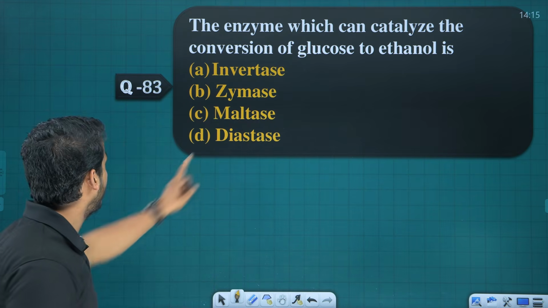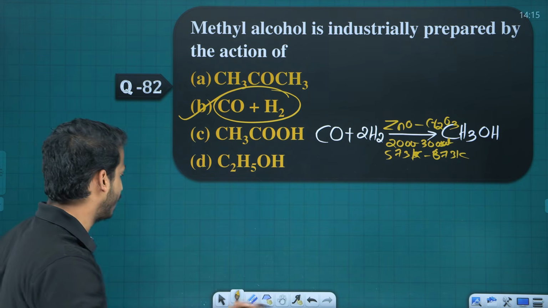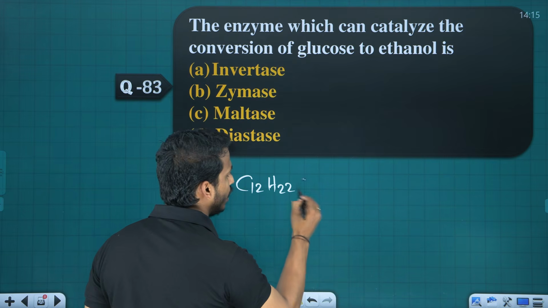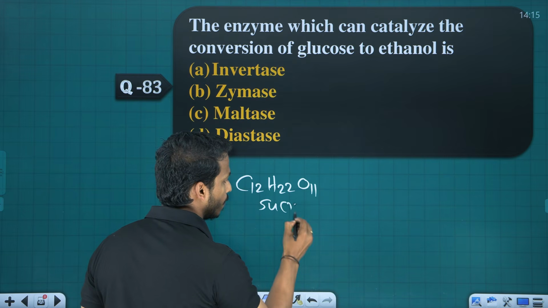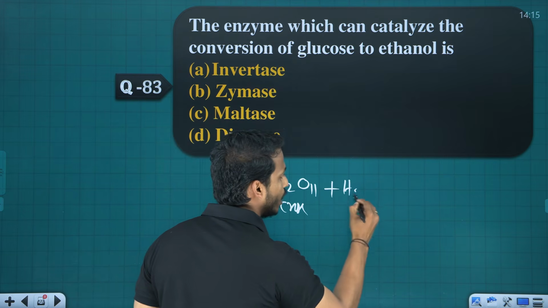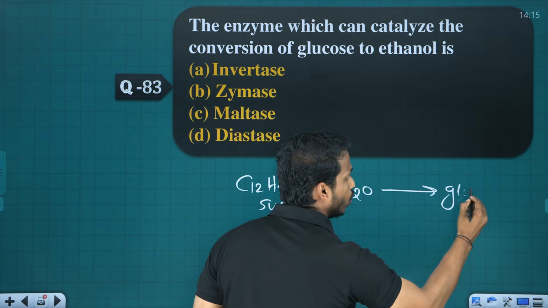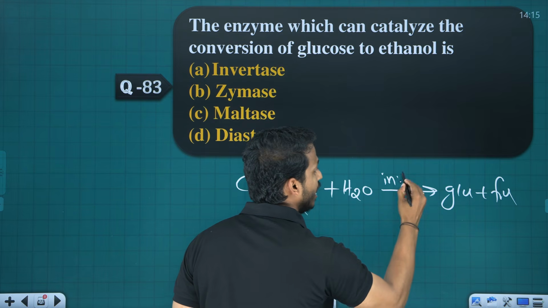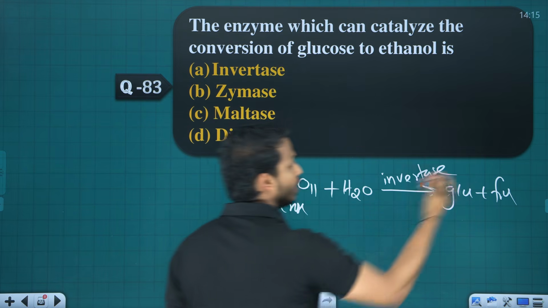The enzyme which can catalyze the conversion of glucose to ethanol. So methanol preparation we have studied now. What about ethanol? Let me just tell you the theory. What is C12H22O11? Sucrose. We know sucrose on hydrolysis gives one glucose and one fructose with the help of an enzyme called invertase.